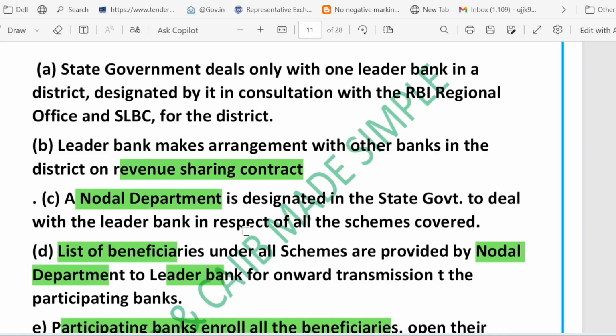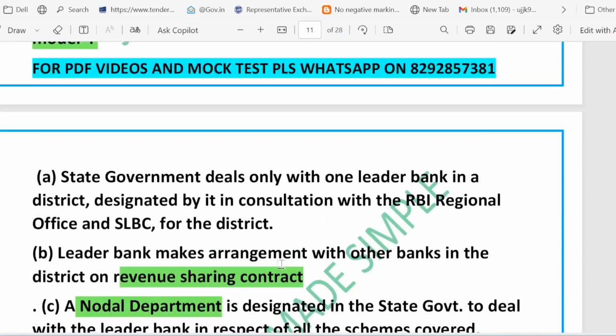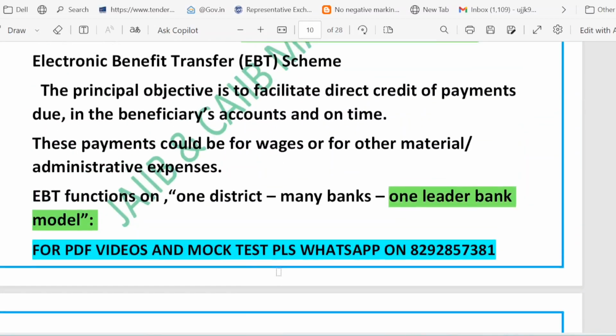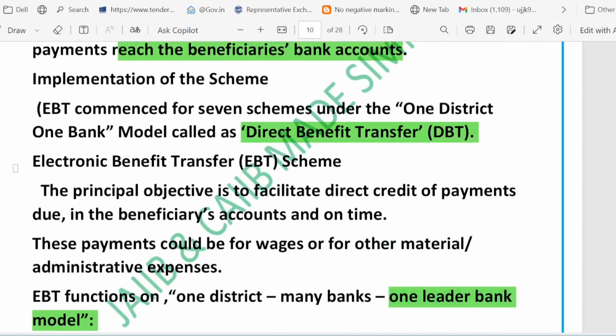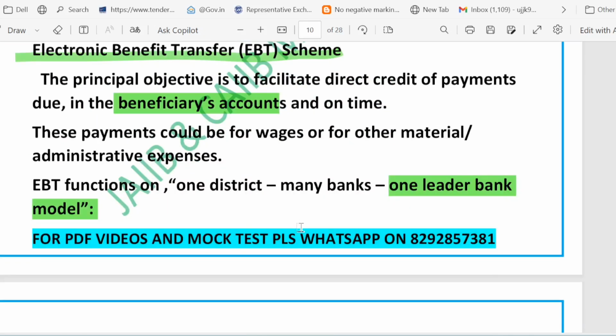Now friends, let's look at the key points we have covered in this slide. We talked about EBT. EBT stands for electronic benefit transfer scheme. It is the direct electronic payment to the beneficiary bank account. First point, direct payment to the beneficiary bank account. And DBT is one form of EBT. DBT is a part of EBT.